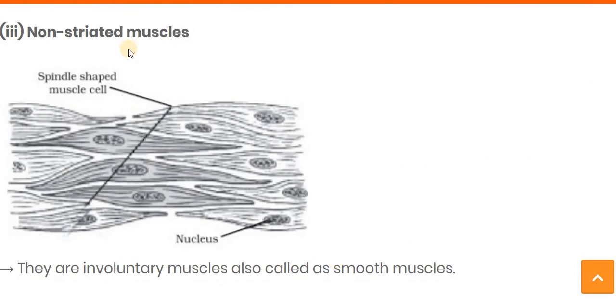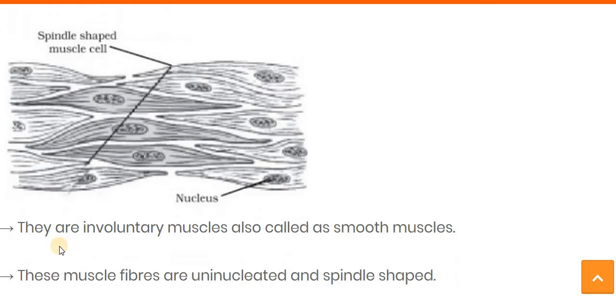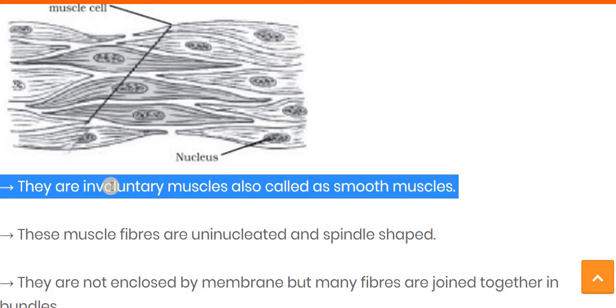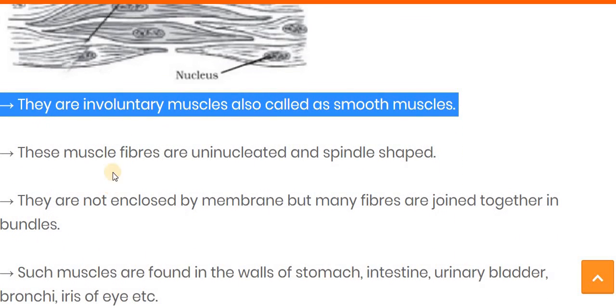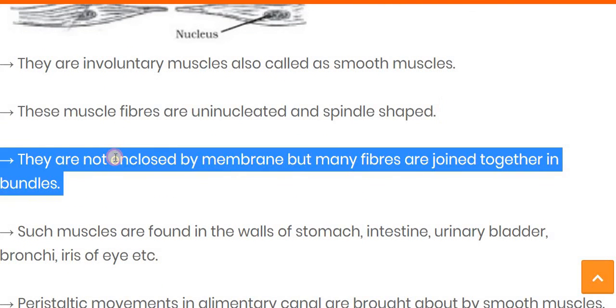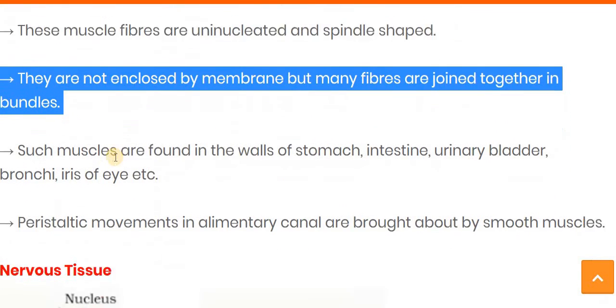The next one is the non-striated muscle. This is also a kind of involuntary muscle, and it is called smooth muscle. These muscle fibers are uninucleated. Uninucleated means only one nucleus, and it is spindle shaped. They are not enclosed by a membrane, but many fibers are joined with each other in bundles.